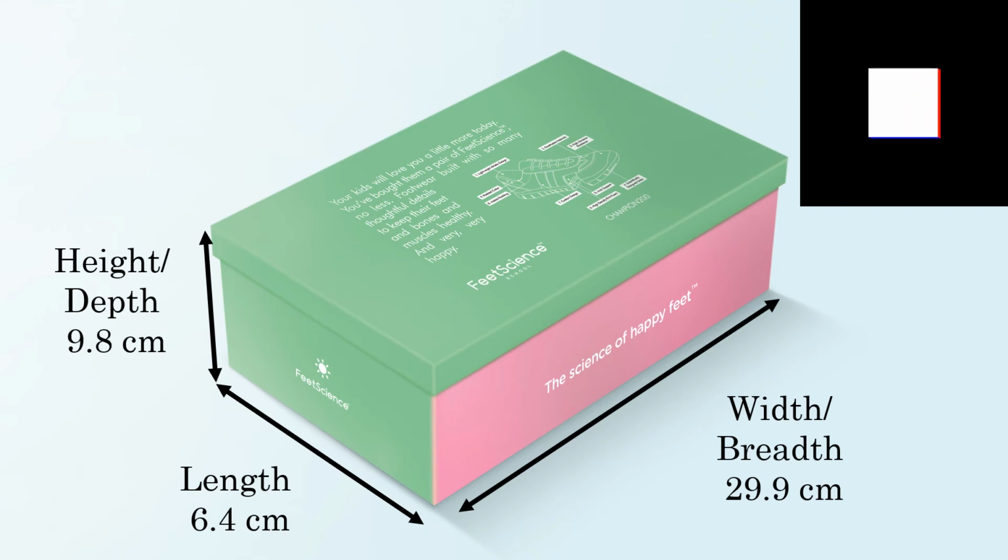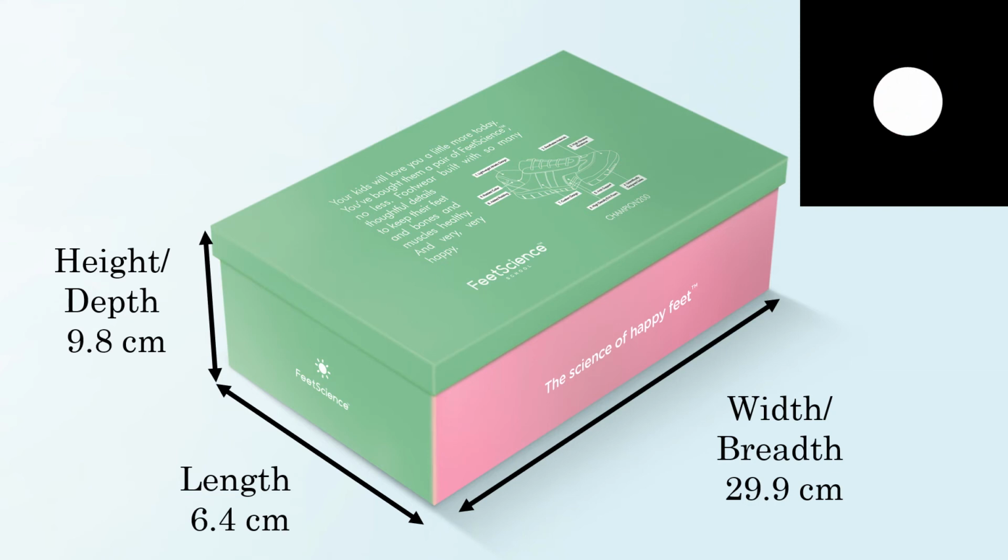And the height or depth will be 9.8 centimeters. The height or depth of the shoe box will tell you the thickness of the shoe box. The shoe box has three dimensions. One is length, second one is width or breadth, and the third dimension is height or depth. So we can say this is a three-dimensional object.